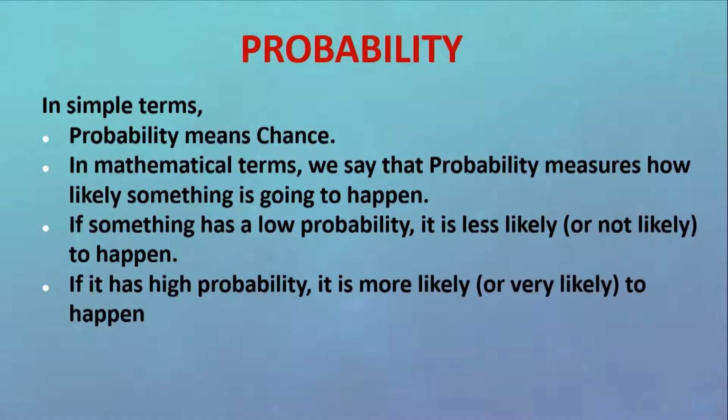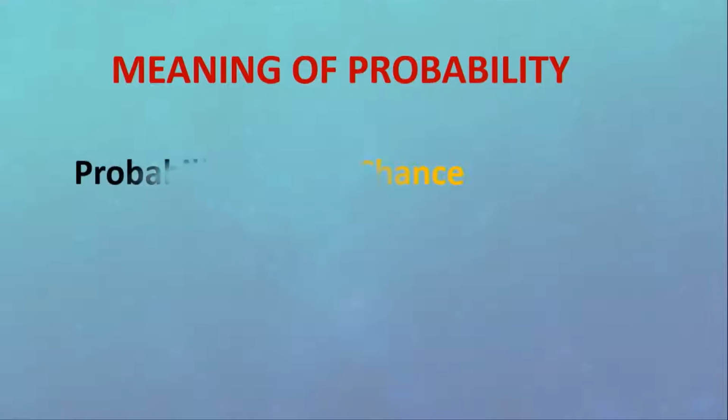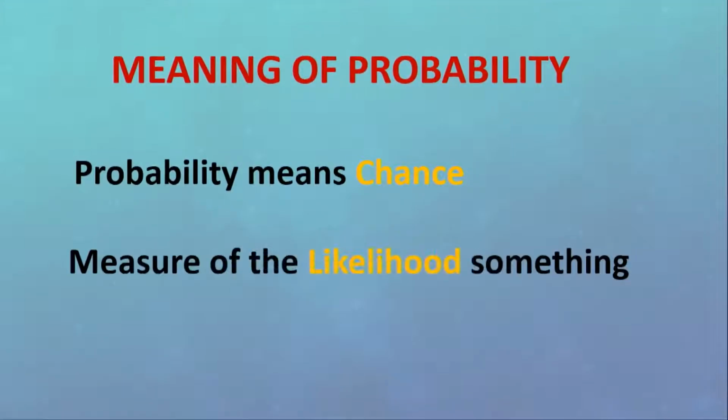If it has a high probability, we say that it is more likely to happen. And if the probability is 50%, we say that it is equally likely to happen. So probability means chance. In fact, probability is the measure of the likelihood something will occur.